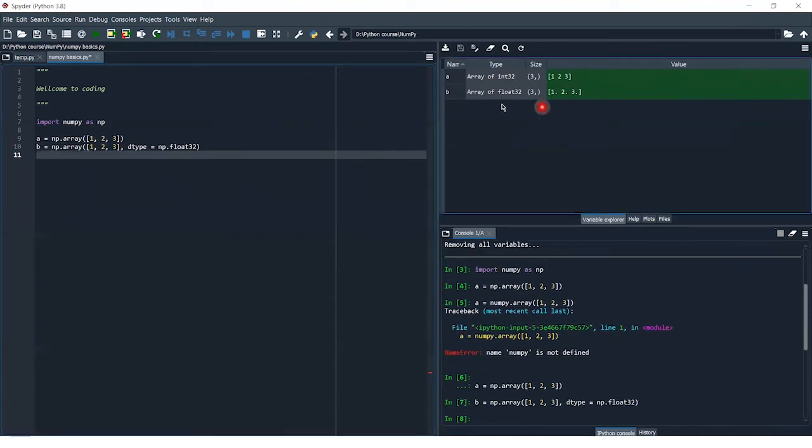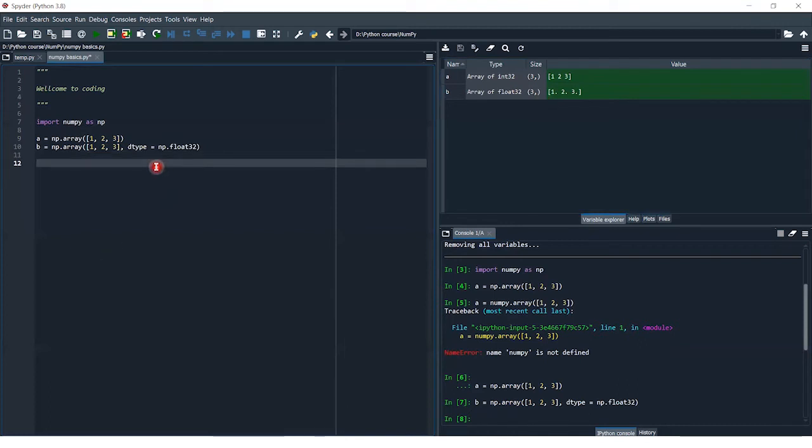Here, as you can see, I have an array of float32 having size 3, and all the values are 1 2 3, same as a. The difference between these two arrays is the data type: a has data type int32 and b has data type float32.